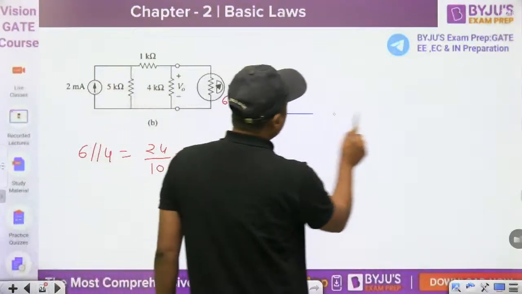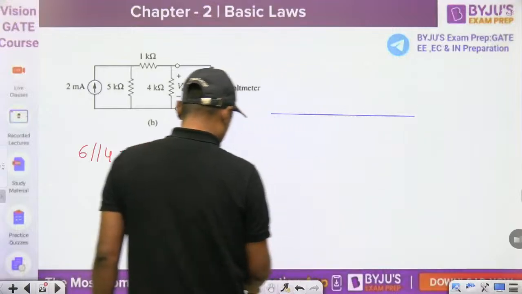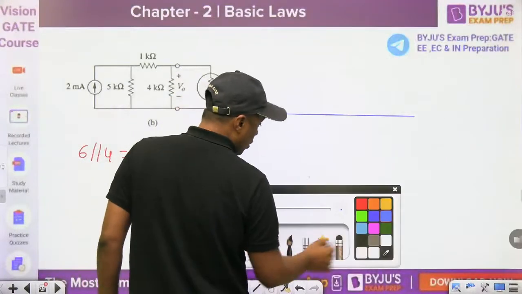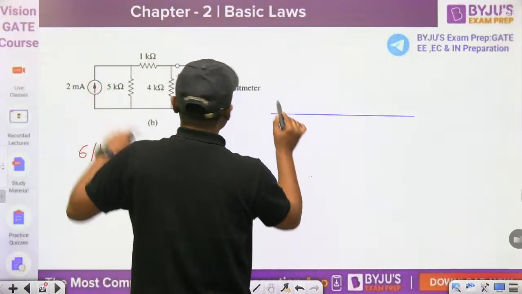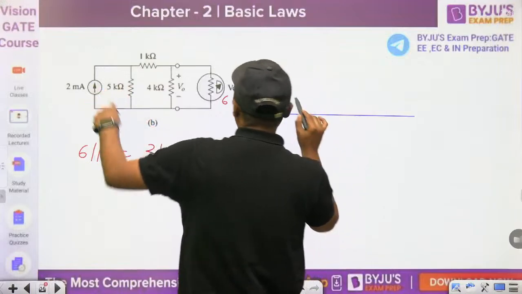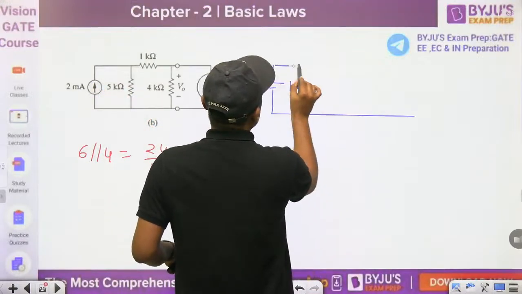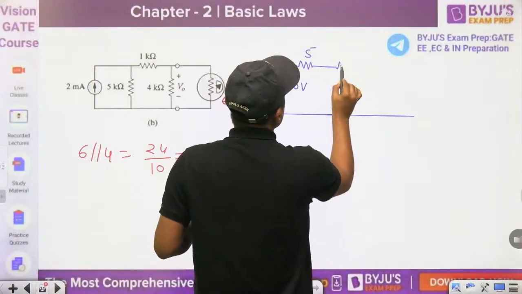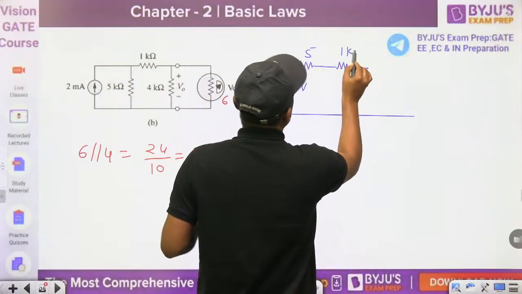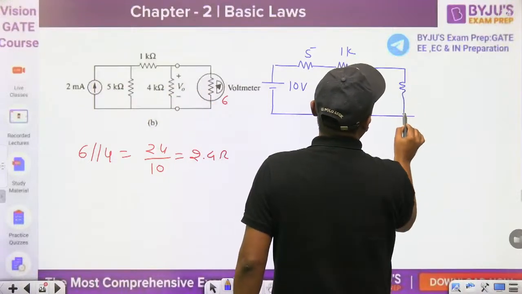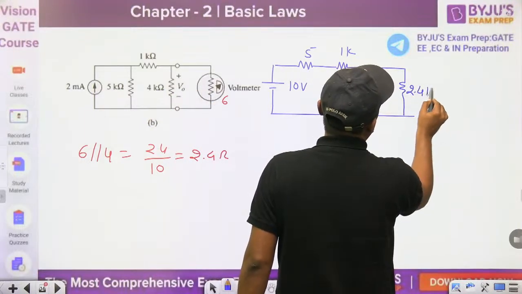Then you can make this circuit with a voltage source; we are using source transformation. Then it will become, because it is a DC source, 5 into 2, that is 10 volt. And then the resistor in series, this is the 5 kilo ohm. This resistor in series is 1 kilo ohm, and this is the 2.4 kilo ohm.